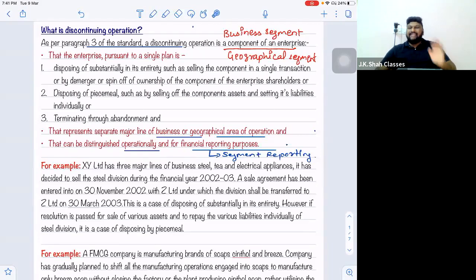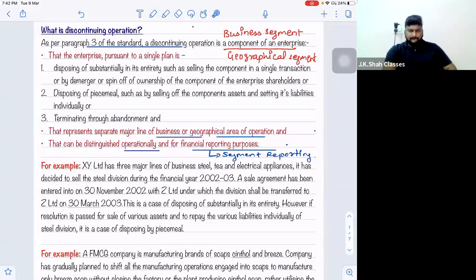And technically, sir, Synthol and Breeze cannot be taken as two different segments. They have to be one segment only, because at the end of the day it is a soap. If it were a dishwashing bar and a bathing soap, then it is a different thing, because both have different risks and rewards, and different uses.